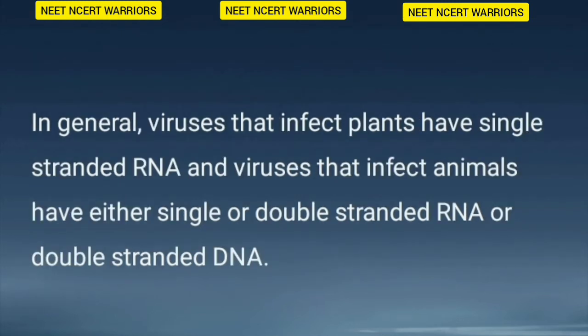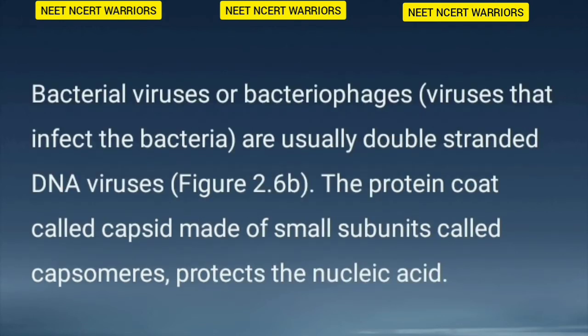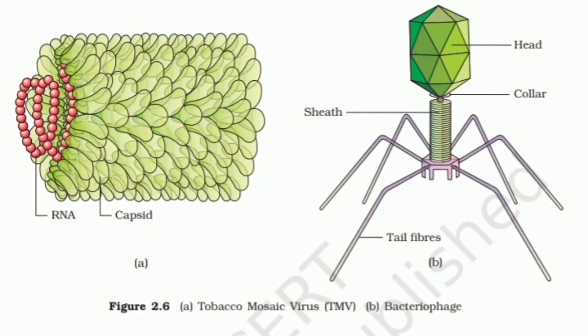In general, viruses that infect plants have single-stranded RNA and viruses that infect animals have either single or double-stranded RNA or double-stranded DNA. Bacterial viruses or bacteriophages, that is, viruses that infect the bacteria, are usually double-stranded DNA viruses. You can see in figure 2.6b.